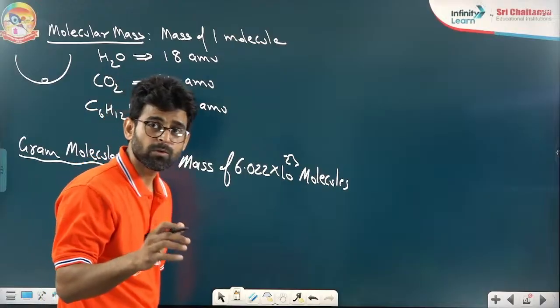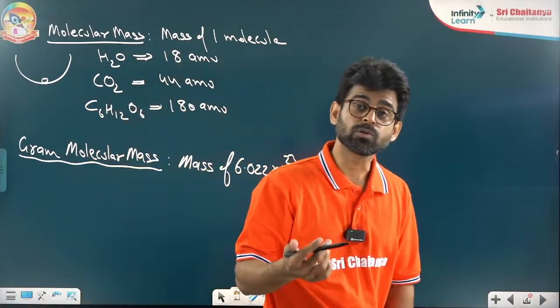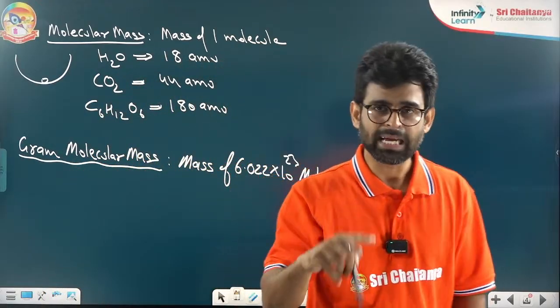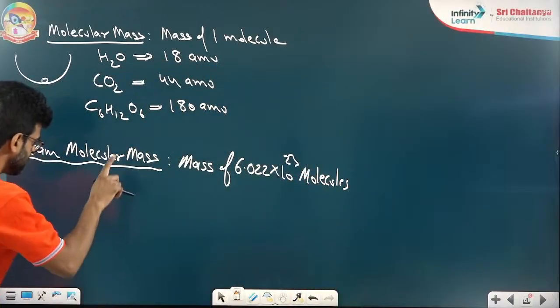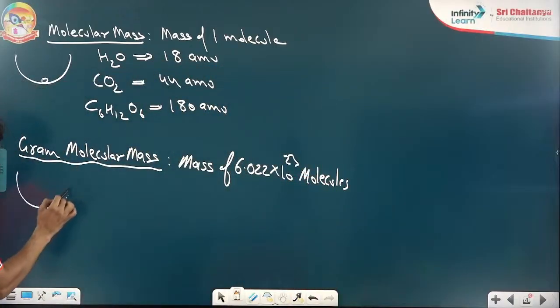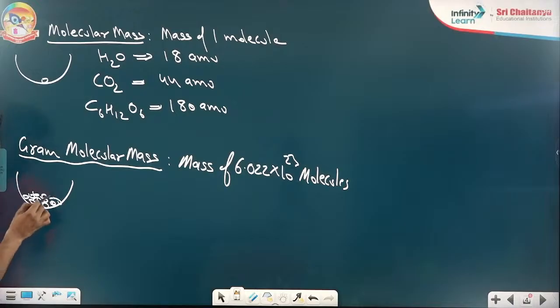When we have so many molecules together, one mole of molecules, then the total mass will come. We call it gram molecular mass. It is not a single molecule. Many molecules are present together.